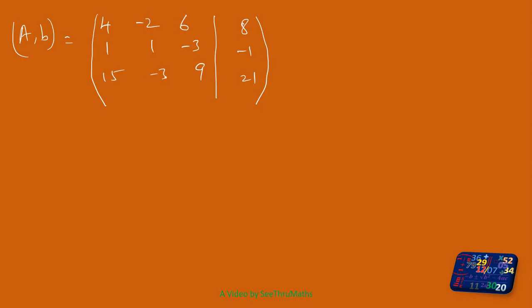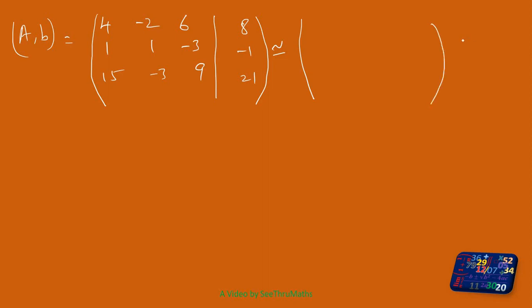And one more thing, here 15, minus 3, 9 and 21, all these numbers are divisible by 3. So I divide by 3. So the first step is I divide the first row by 2 and no change in row 2, and I divide row 3 by 3. Okay, so I will do it here.